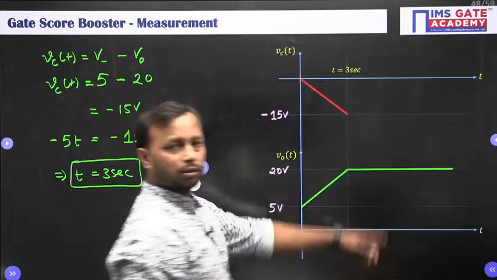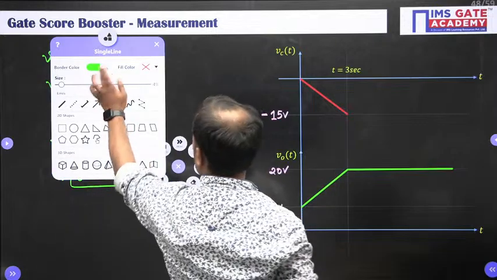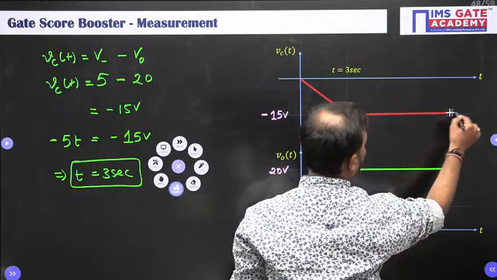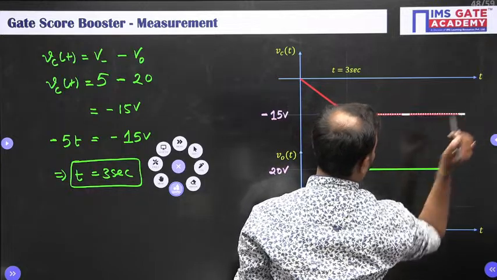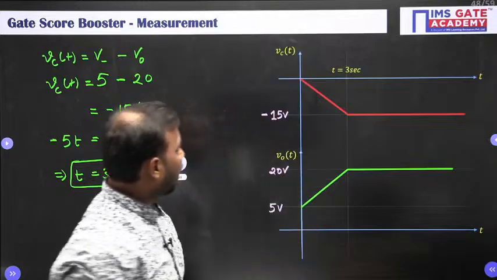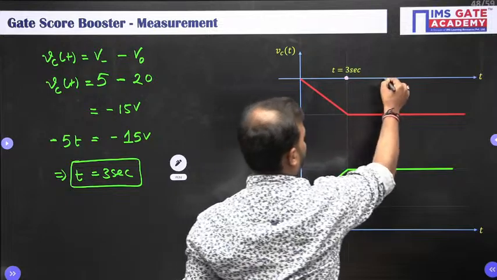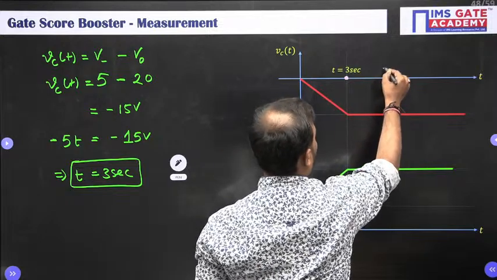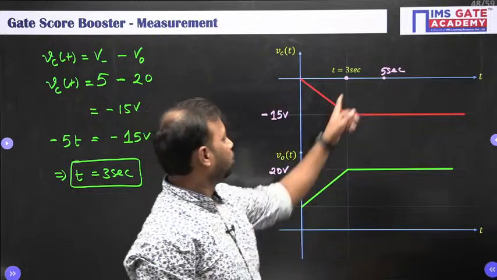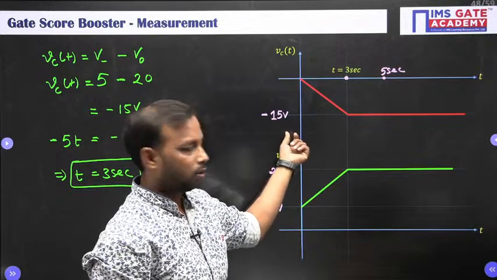What does it imply? It implies that your capacitor voltage is also fixed. If you observe this curve carefully, this point is t equal to 3 seconds. Let us take this as t equal to 5 seconds. At t equal to 5 seconds, your capacitor voltage remains minus 15 volt.